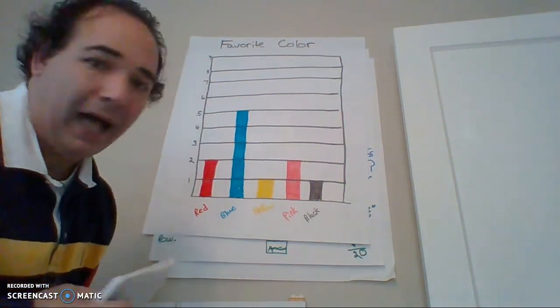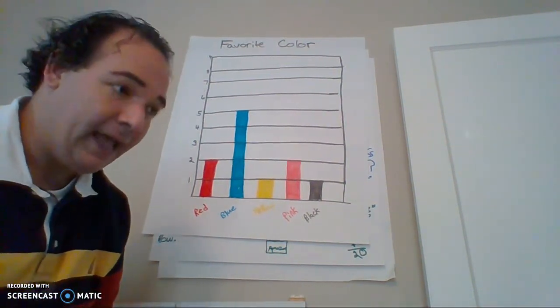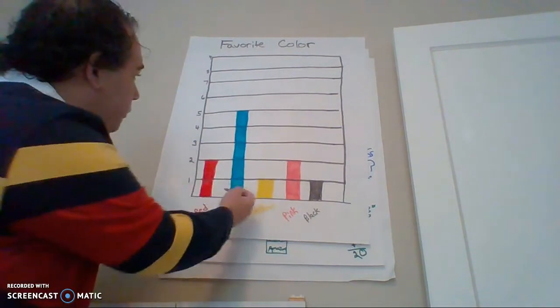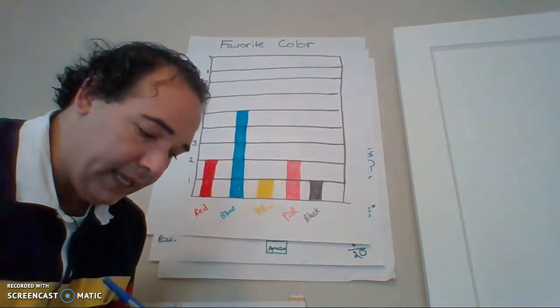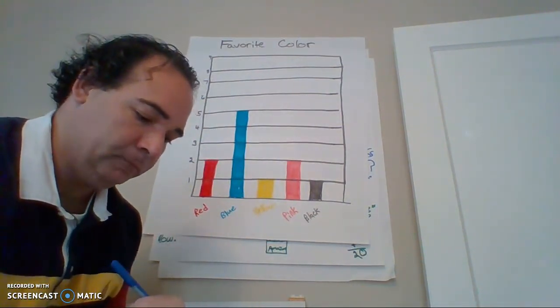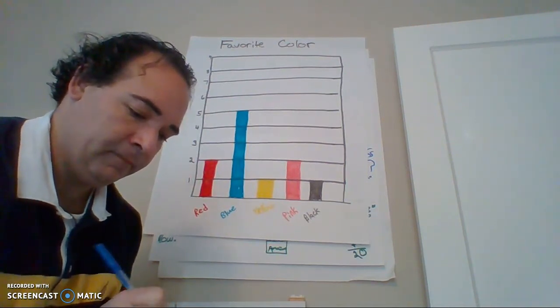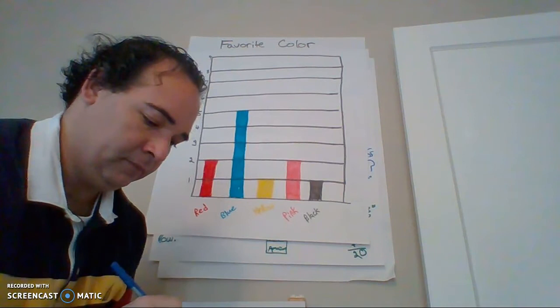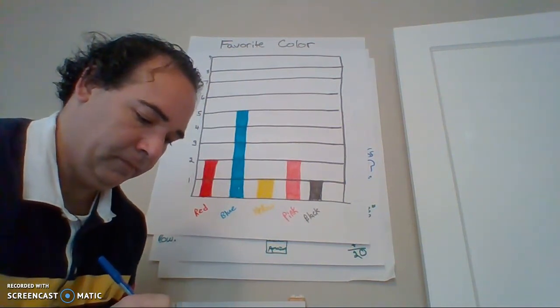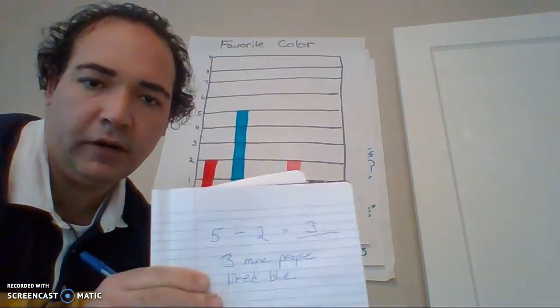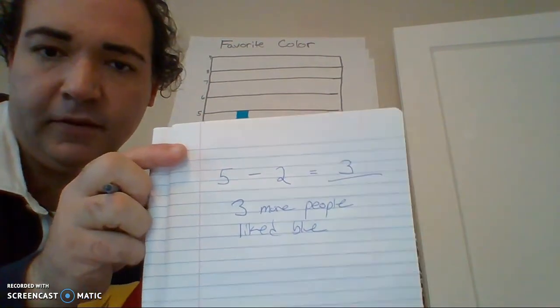Okay, so I would be able to answer and say, well, you know what? How many more people liked blue than red? Three more people liked blue than liked red. Okay, and I wrote it out as a sentence.